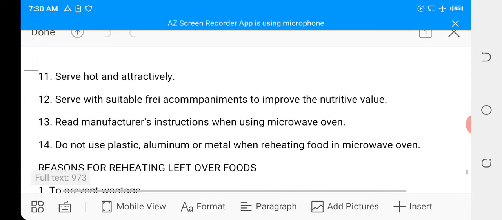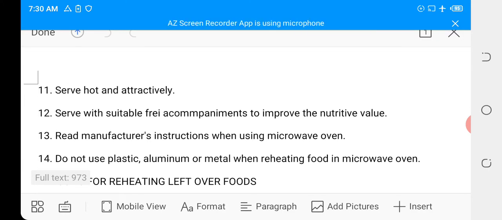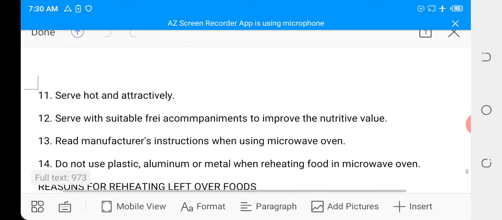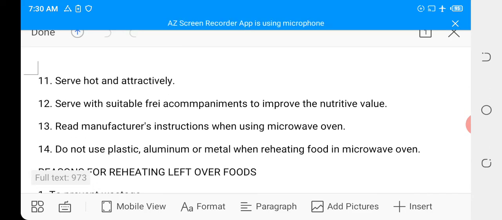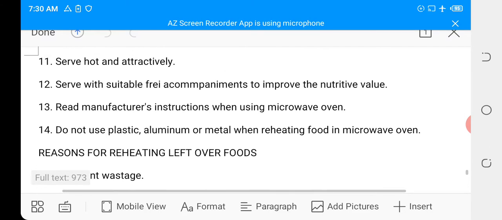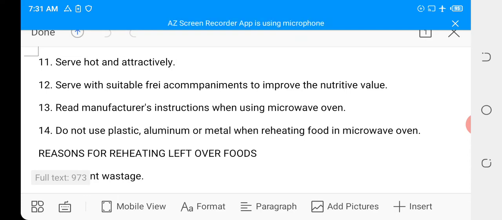The next one says, serve hot and attractively. You serve it hot. When you know you're not ready to use up your Rechauffé, don't reheat yet, because as soon as it's ready on the gas, you remove and serve immediately, and hot. Then it should be attractively served. Number 12, serve with suitable accompaniment to improve the nutritional value. Okay?